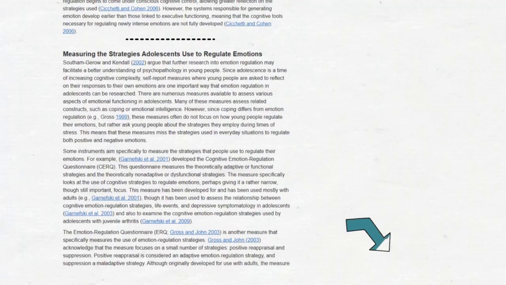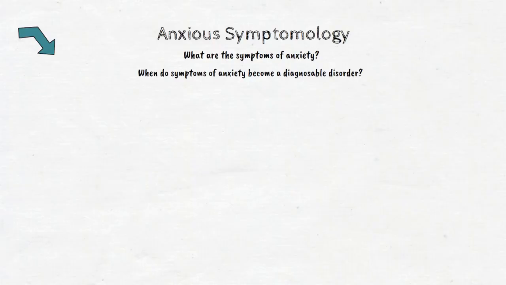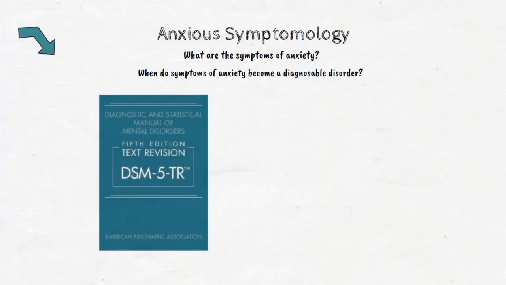Another term we encountered in the primary sources video was anxious symptomology, which brings up several questions. 1. What are the symptoms of anxiety? And 2. When do symptoms of anxiety become a diagnosable disorder? Knowing the answers to these questions helps us understand the difference between the community and clinical programs we saw in the systematic review. The DSM-5, or Diagnostic and Statistical Manual 5th edition, would be a great place to find this information.